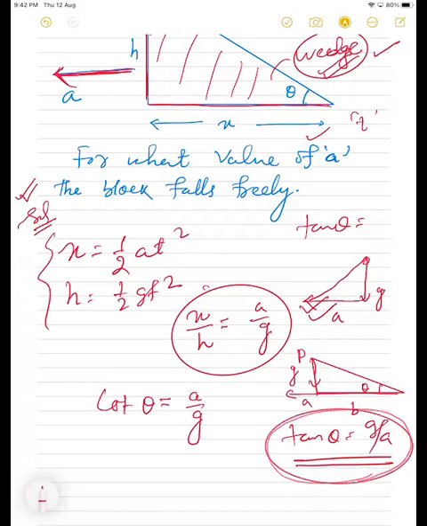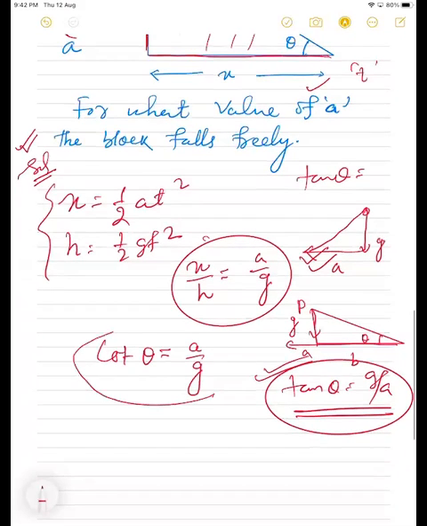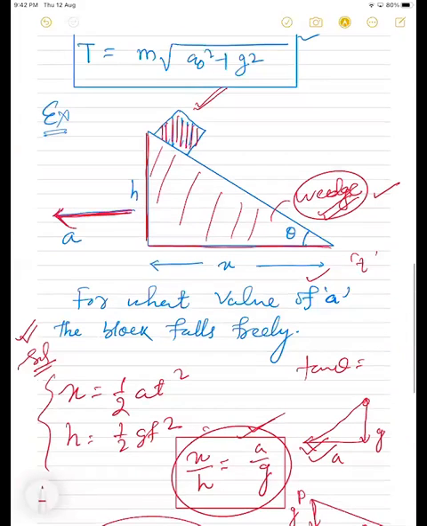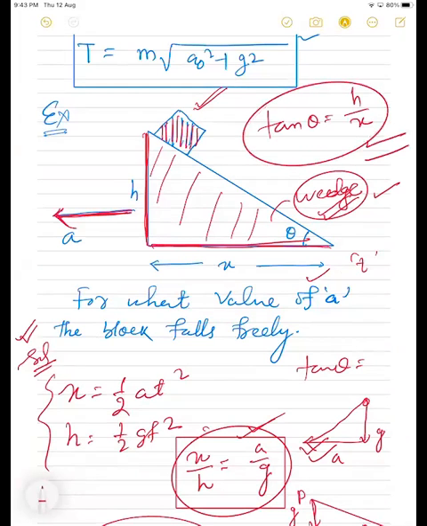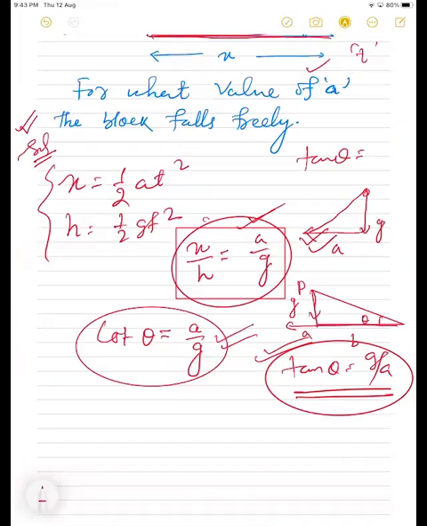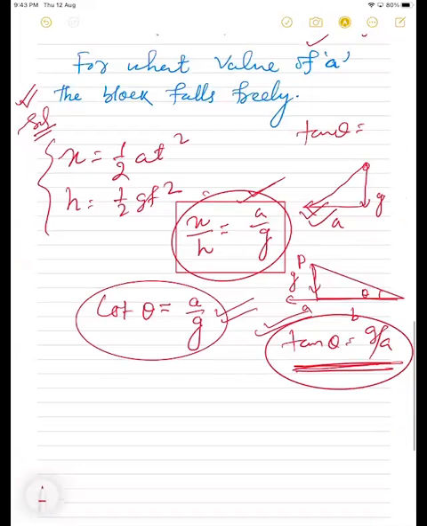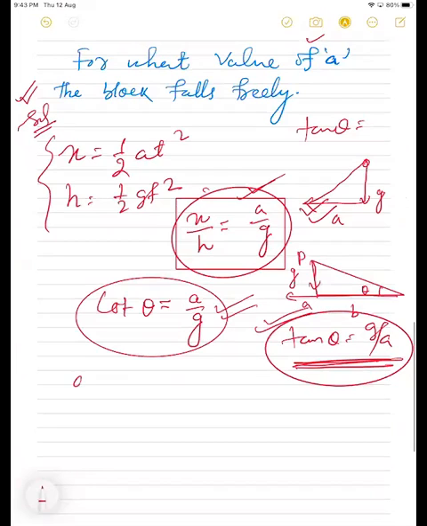Taking both the accelerations in a common frame of reference. Getting or not? Ayush, Sisti, Subham. Option is given in cot theta, so cot theta is equal to A by g. And from the relation between x, h, and a, g, you can see x by h is equal to a by g. That's why I am writing this is x, this is h. If I take tan theta, it is h by x. From the relation we found x by h is equal to a by g, so tan theta is equal to g by a. So acceleration is equal to g cot theta, right?